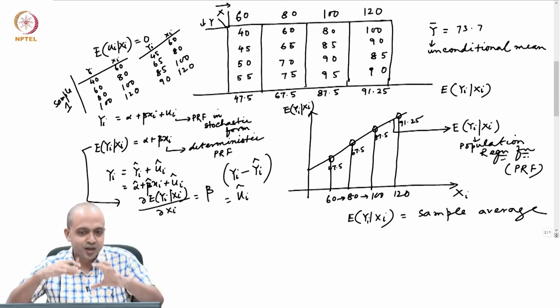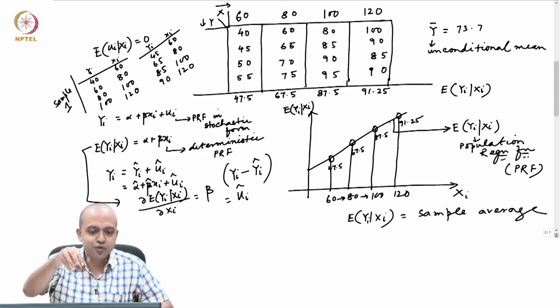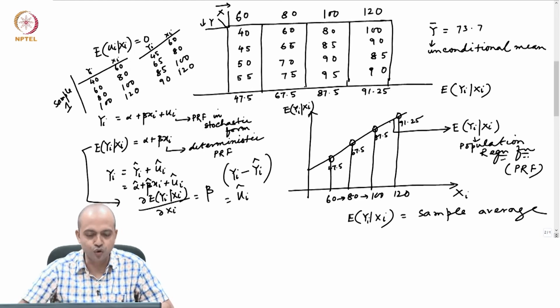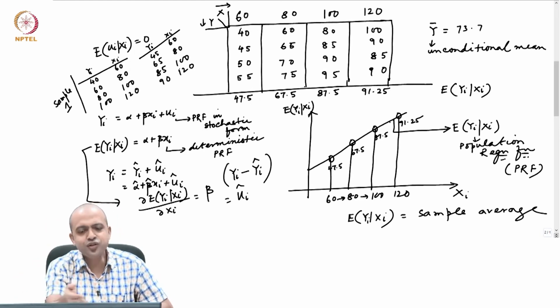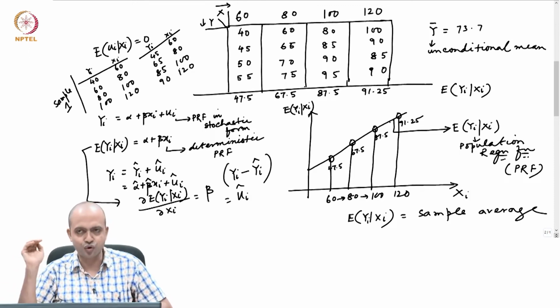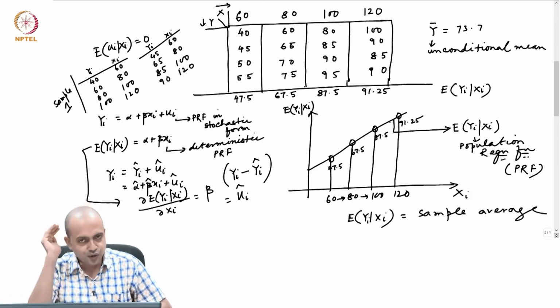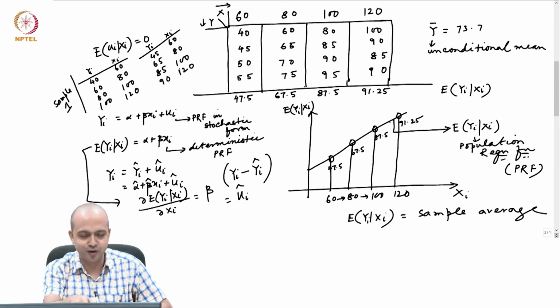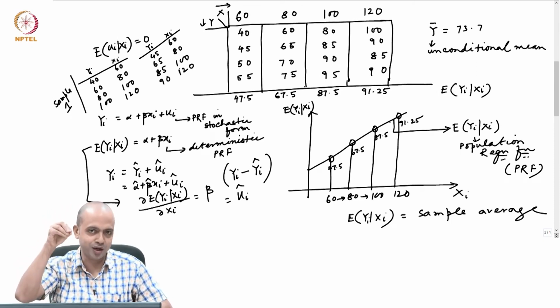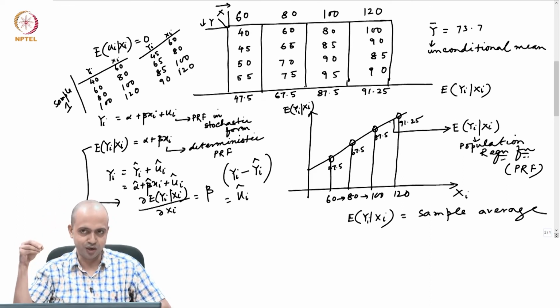It means in repeated sampling, while you can draw a particular family randomly from each group, your x values are fixed: 60, 80, 100 and 120. Whatever sample you draw, first of all you must fix your x values, otherwise I cannot fix the group from which I am going to take a particular household randomly.